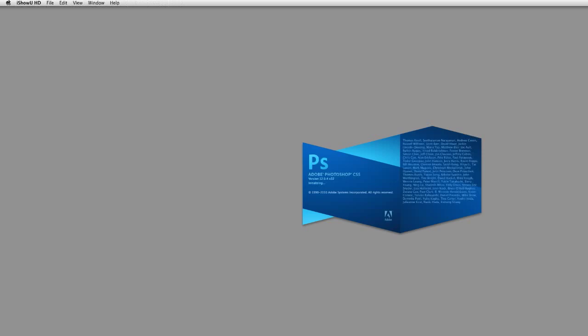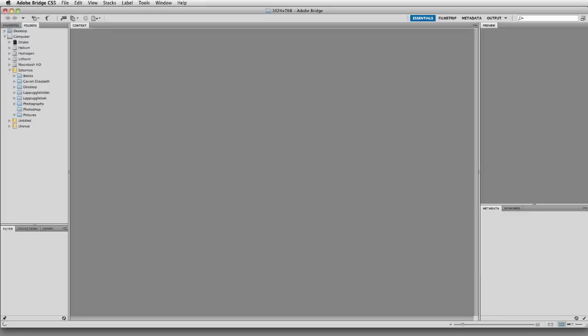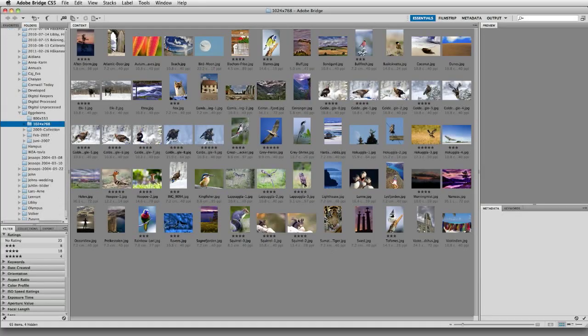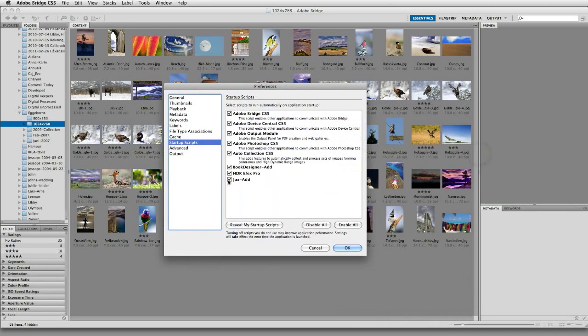Alright, let's close Photoshop and Bridge. Start them up again. Photoshop first, and then Bridge. If it's the first time you're installing this, then it will ask you, do you want to load a file called JuxAdd, and just say yes. If you go into preferences for Bridge, you will see this thing JuxAdd. It's one of the startup scripts and needs to be checked.